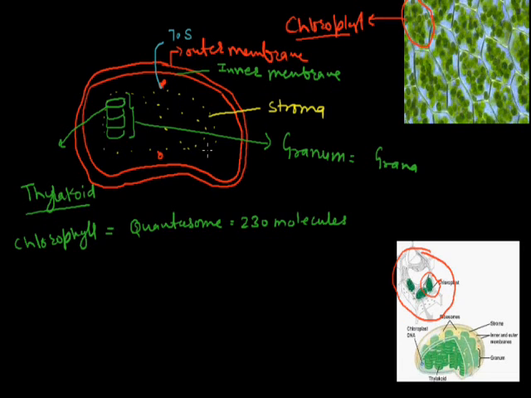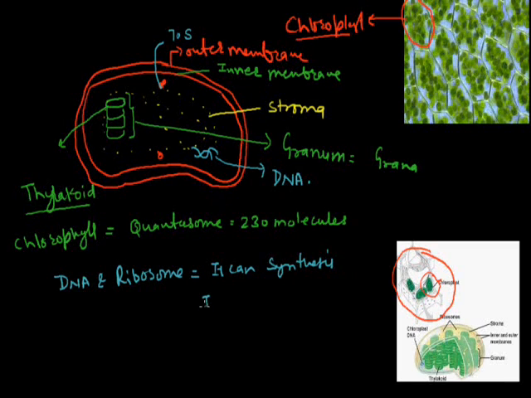In the case of chloroplast, it has a small segment of DNA also. This is known as the plastidome. This DNA molecule, deoxyribonucleic acid, and ribosomes make the chloroplast a semi-autonomous cell organelle. Due to the presence of DNA and ribosomes, chloroplast can synthesize its own proteins. So it is called the semi-autonomous cell organelle.